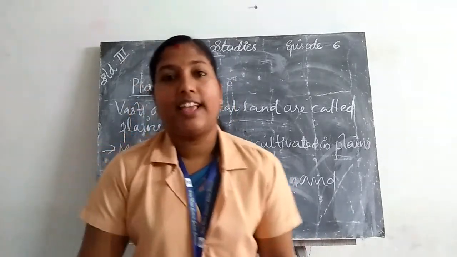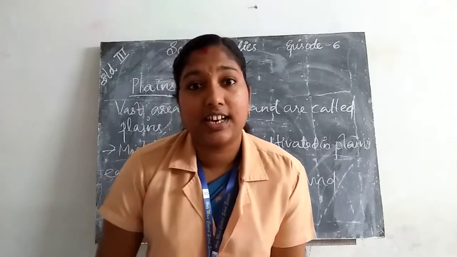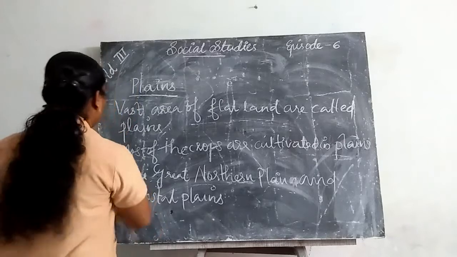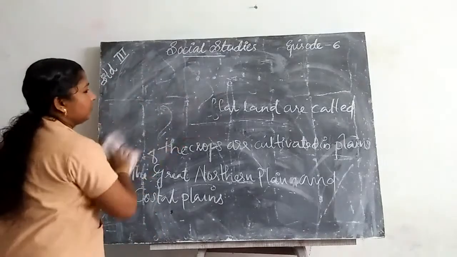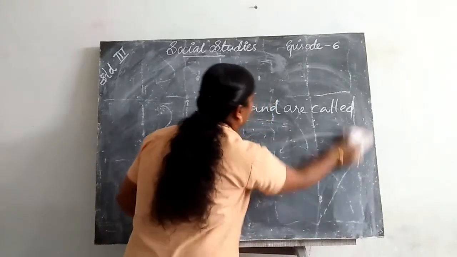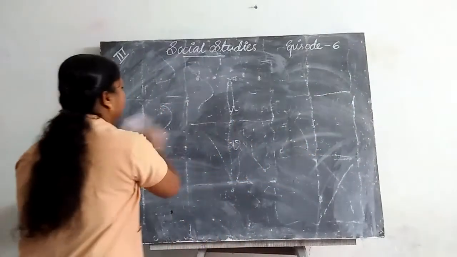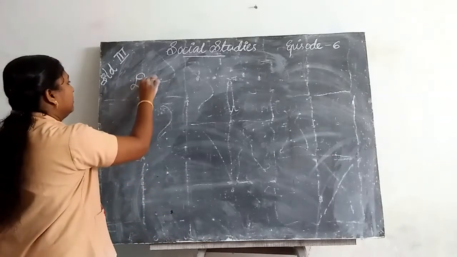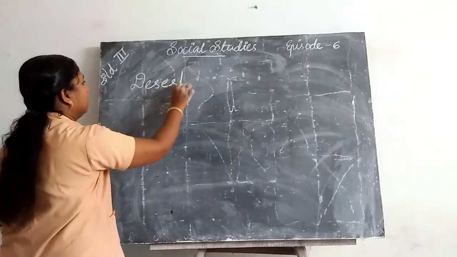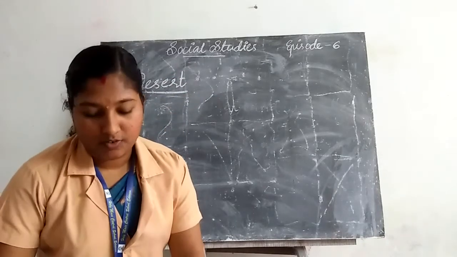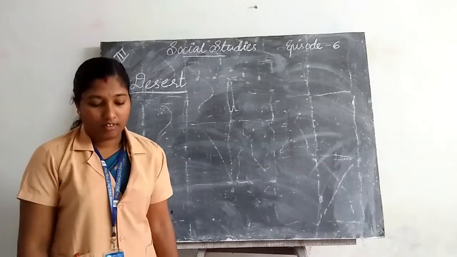Then the next natural feature is desert. Have you heard that? Desert. Next one, desert. What are deserts?